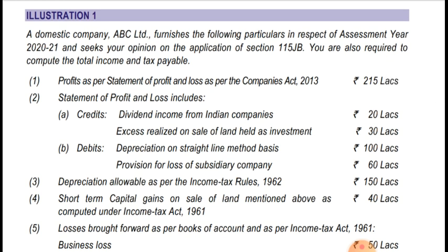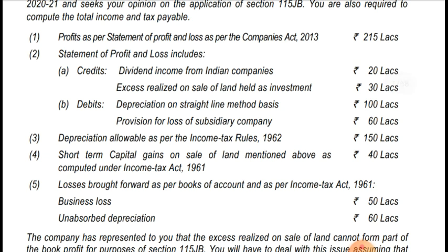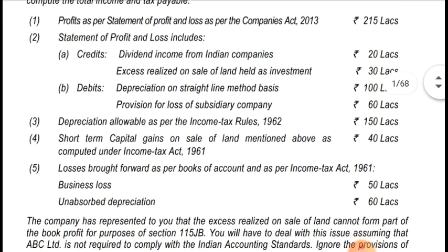So let's see. Profit as per the statement of profit and loss account as per the Companies Act 2013 is 215 lakhs. The statement of profit and loss account includes credit items, that is, items credited to the profit and loss account: dividend income from Indian companies is 20 lakhs, and excess realized on sale of land held as investment. This amount was credited to the profit and loss account. And debited to the profit and loss account is depreciation on straight line method basis, that is 100 lakhs, and provision for loss of subsidiary company 60 lakhs. These two items have been debited to the profit and loss account.